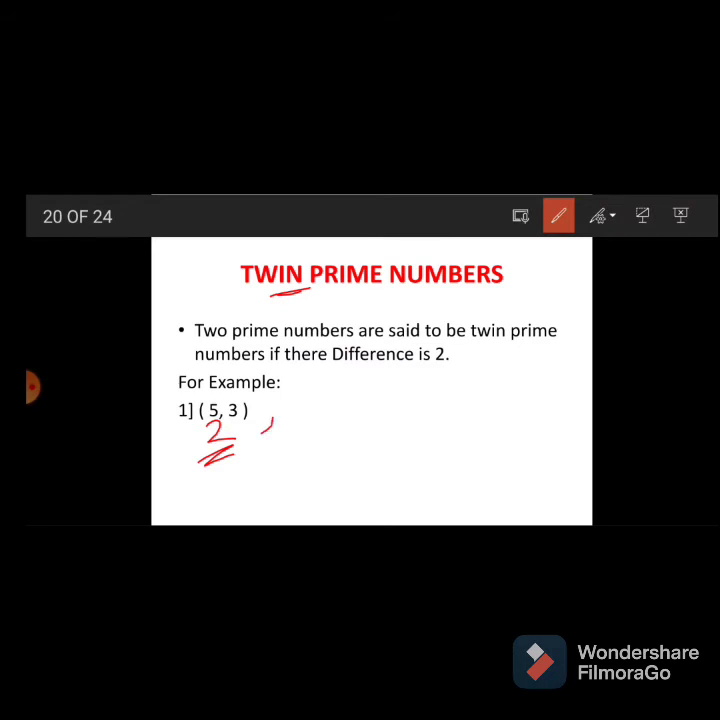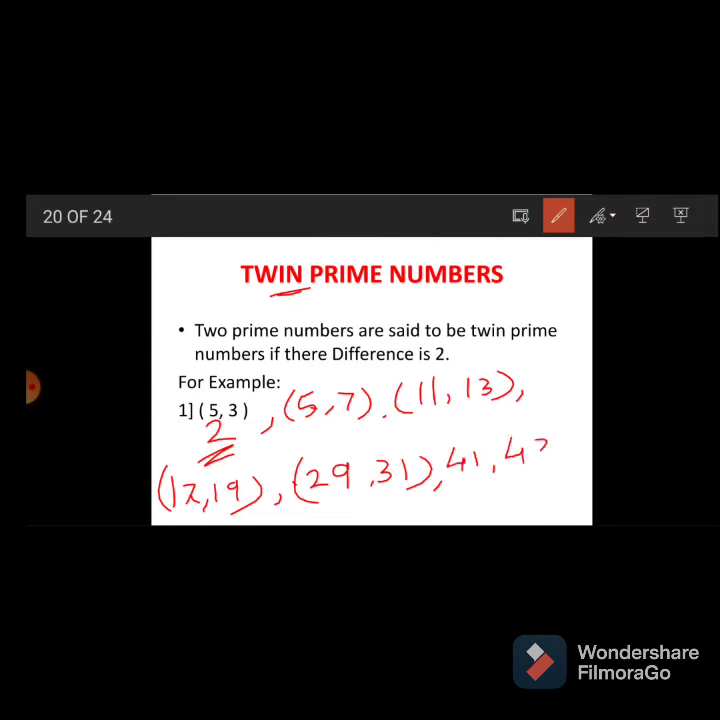Next examples: 5 and 3 is the first example, the second example is 5 and 7, the third example is 11 and 13, the next example is 17 and 19, next is 29 and 31, next is 41 and 43, then 59 and 61, and last 71 and 73. I am talking about only 1 to 100.